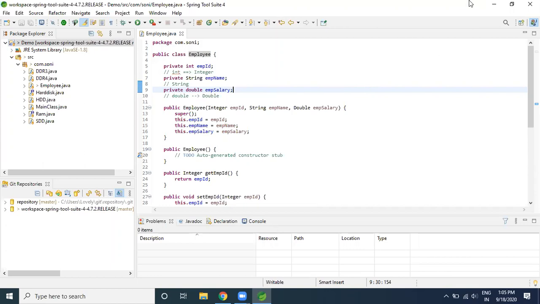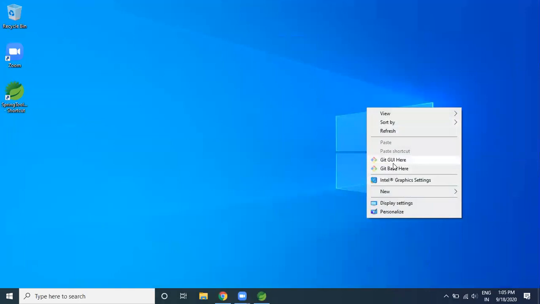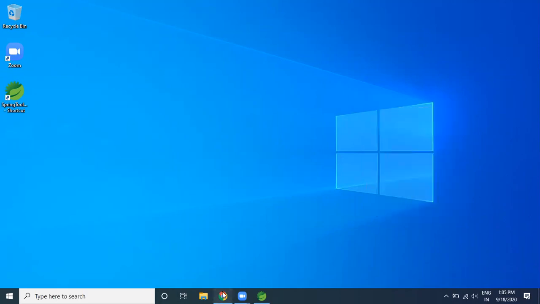So I will let you know how exactly we are going to use some basic commands from the backend also. If I'm right clicking here, you may see you are getting these options, Git GUI Here and Git Bash Here. Wherever you want to initialize Git, you can use this. You need to install the software, a basic software is there. As of now, no need to understand this.